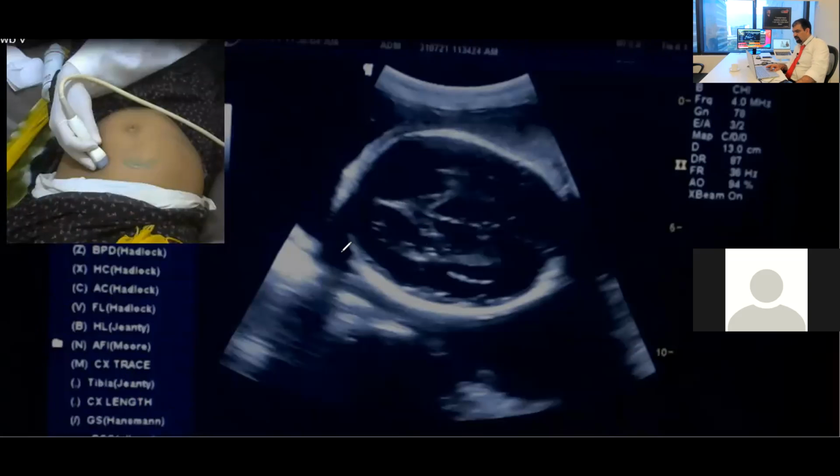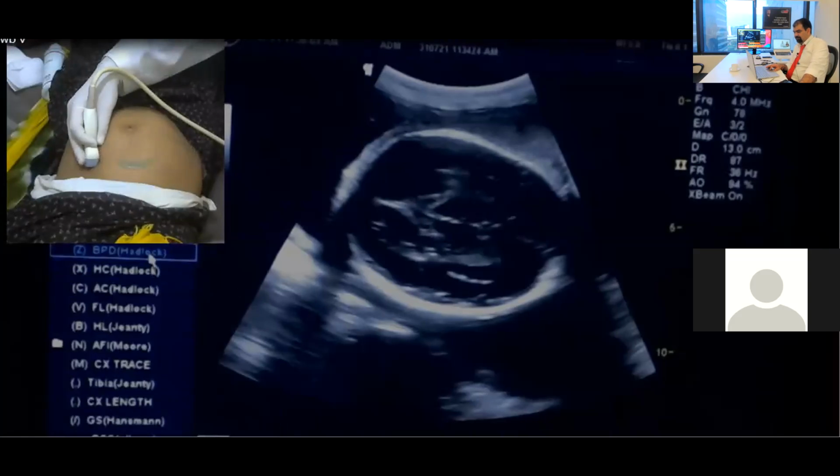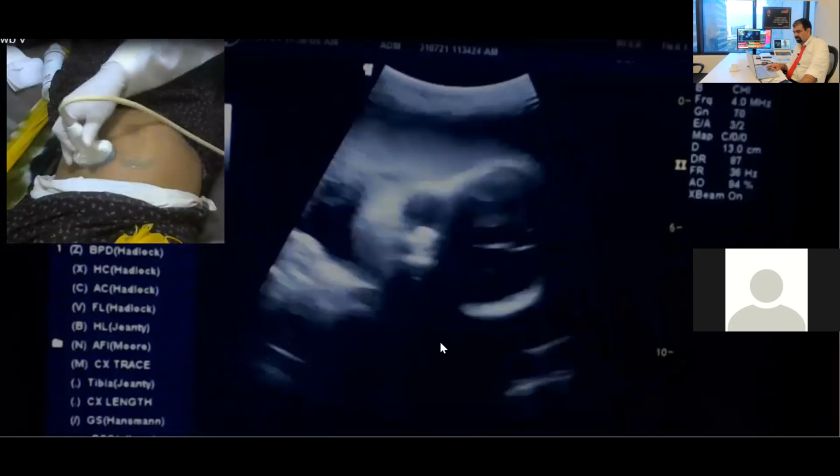So this way, what we are doing, we are taking the BPD and this will be the transthalamic section. The transthalamic section is seen when I am seeing the arrow which is pointing posteriorly. These things we are discussing in great detail in our course of fetal ultrasound. We are right now showing you only live patients. Now see, this way the fetal BPD is measured from inner to outer.